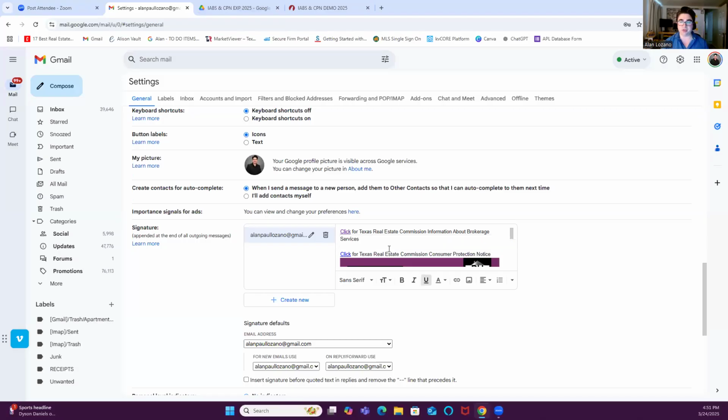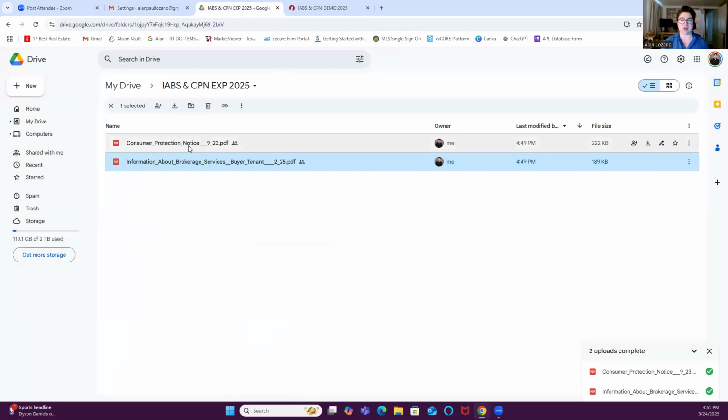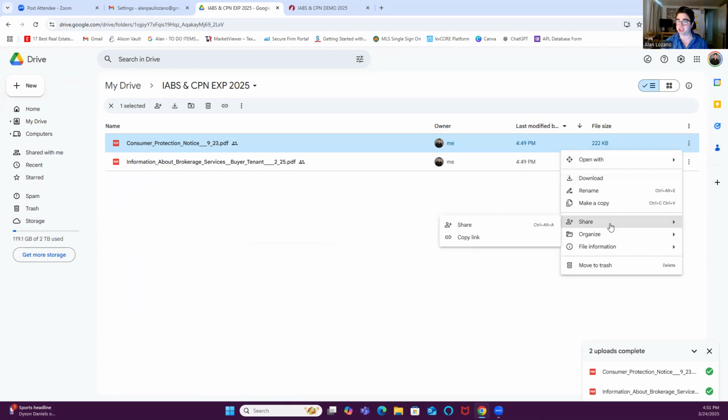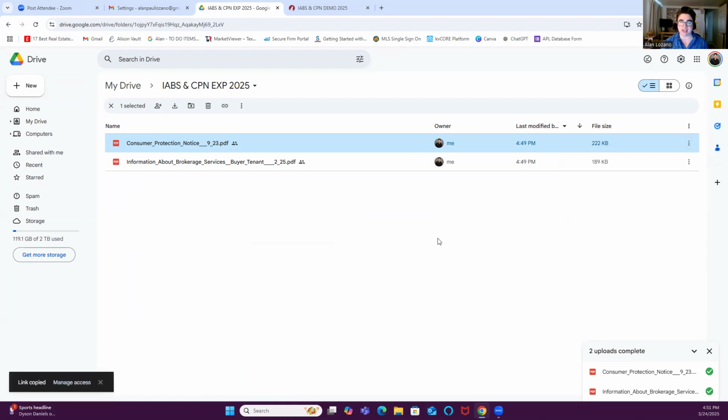Now, I'm going to do this exact same thing for my consumer protection notice. I've already updated the accessibility. Anyone with the link can see it. So I'm going to go right here, hit the little hamburger. They call it the little hamburger button right over here. Go to share, and I'm going to copy that link.